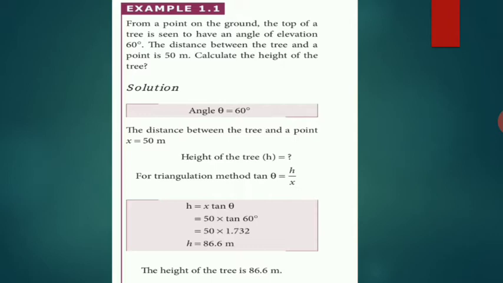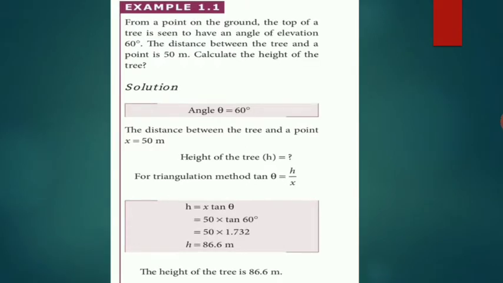H is equal to X tan theta. So X is equal to 50, theta is equal to 60 degree. Tan 60 degree is equal to 1.732. So H is equal to 86.6 meter.